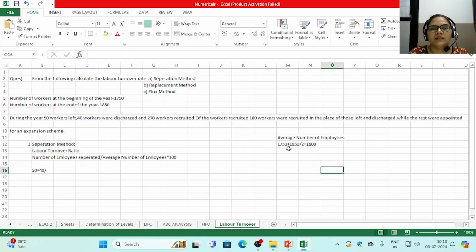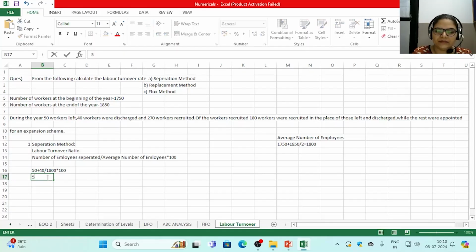50 plus 40 divided by 1800, the average number of employees we have calculated, multiplied by 100. So we will get the answer in percentage, that is 5%. 5% is the labor turnover of this particular organization.